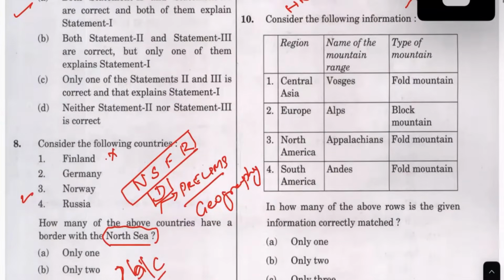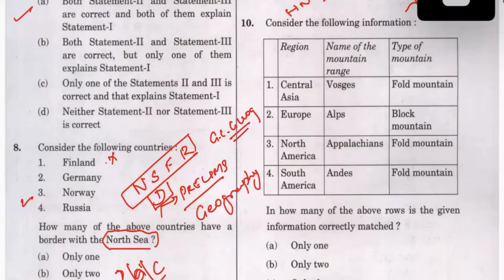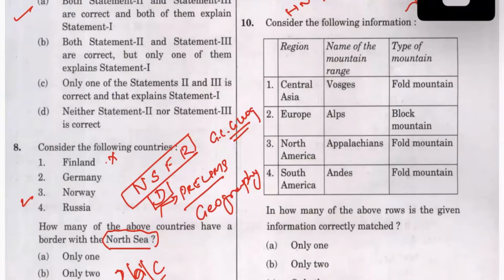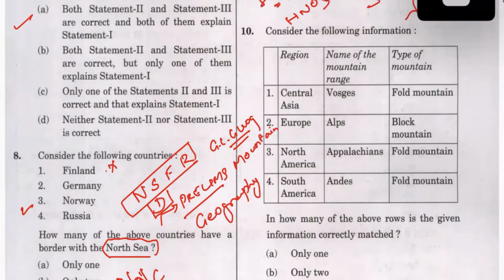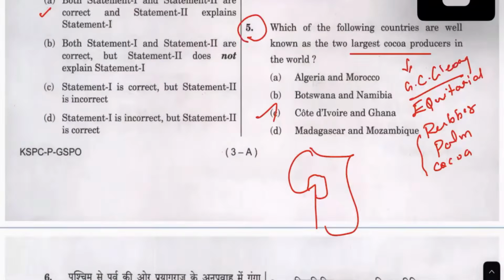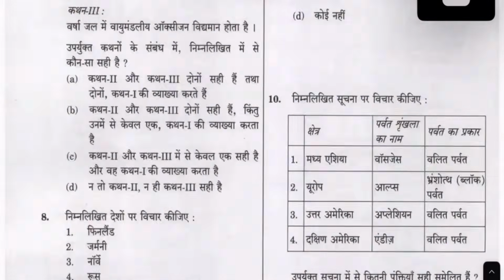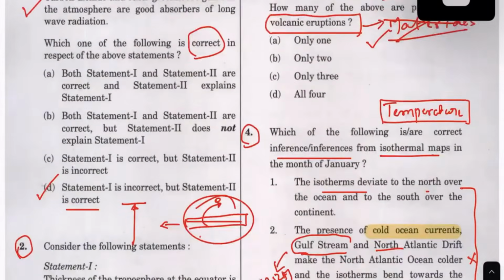Now, again, this question is a very easy question. Not an easy question, it may appear easy, but this is from GC Leong. You can go check the map. So, one question, understand this. We go for so many predictions, but look at it: one question from the chapter on mountains. One question, several chapters. See, in GC Leong, the weathering chapter has this. From the first 4-5 chapters, they have asked all 20 questions.